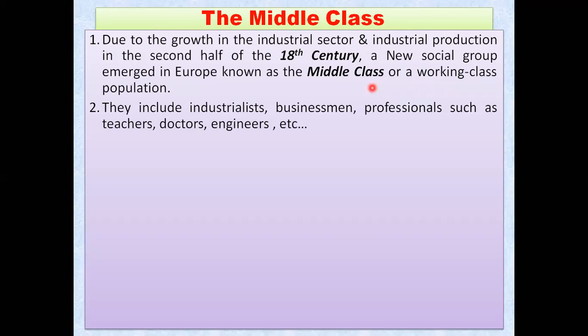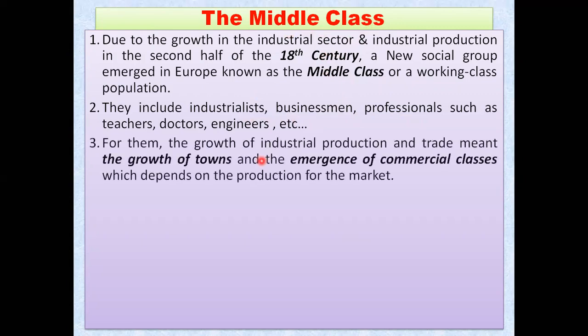Means they were just working and working. They are the middle class people, those who were working in the industries of the rich. They include industrialists, businessmen, and professionals such as teachers, doctors, engineers. Everyone was included in this middle class. And for them, the growth of industrial production and trade meant the growth of towns.